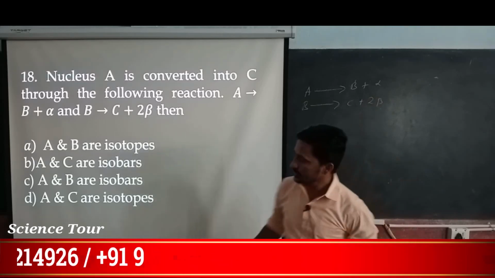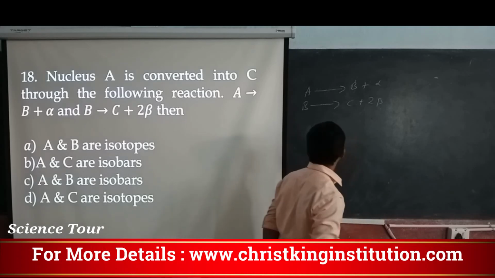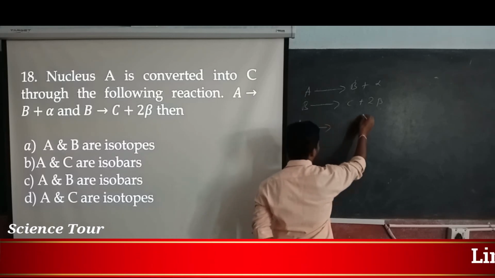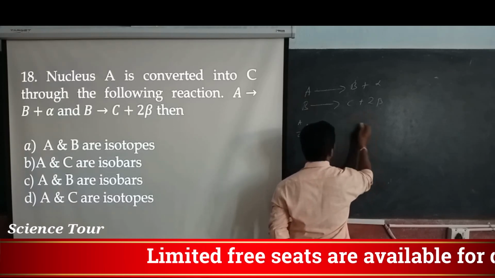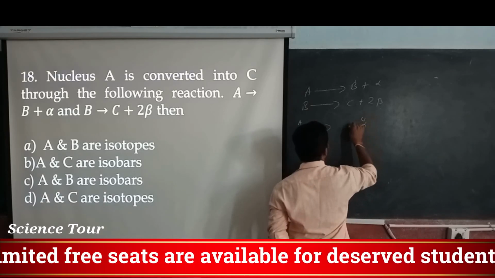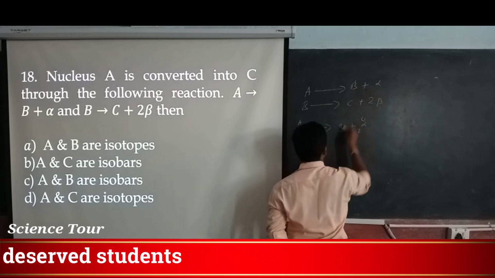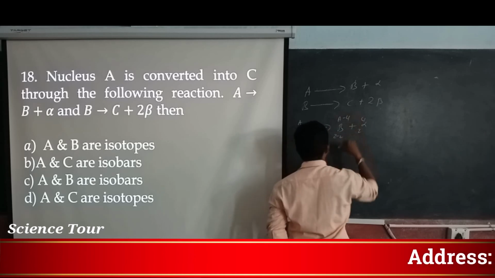Let us see, same way we have done, you go through it. I hope you can do this. For A with Z and A, an alpha particle, which is helium 2 4, means here for B it is Z minus 2 and A minus 4.